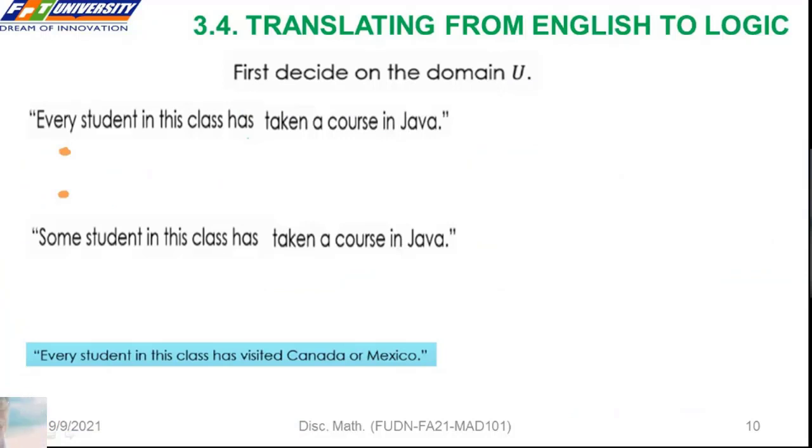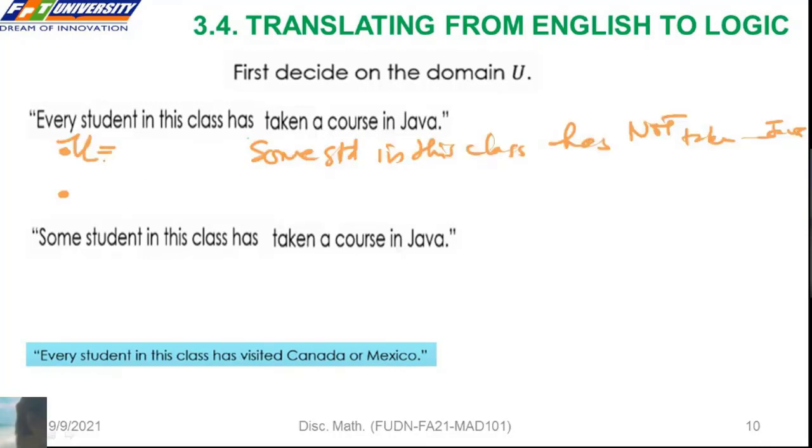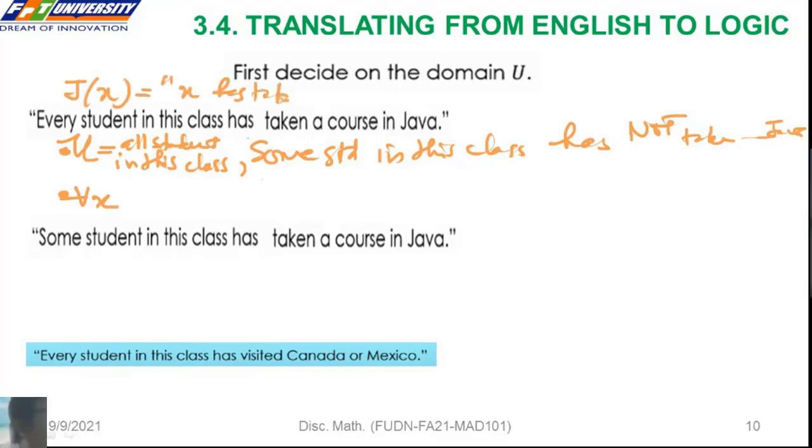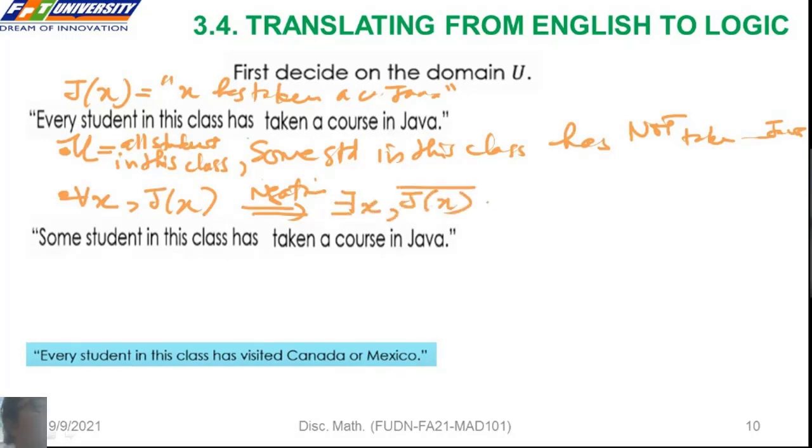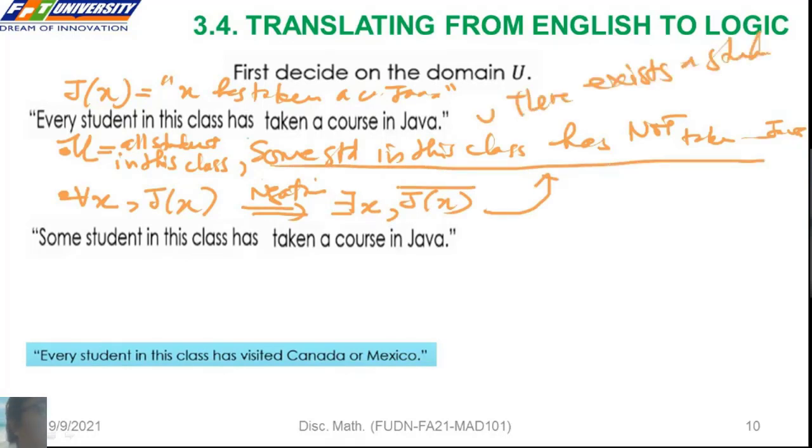To translate English sentence to predicate logic, it's important that we decide the domain. So, what is the domain? The domain is all students in the class, G of x means x has taken a course in Java. We can express the statement for all x, G of x. So, for the negation, we have there exists x, not G of x. So, we can translate back into English: some student in this class, or there exists a student in this class, this student has not taken a Java course.